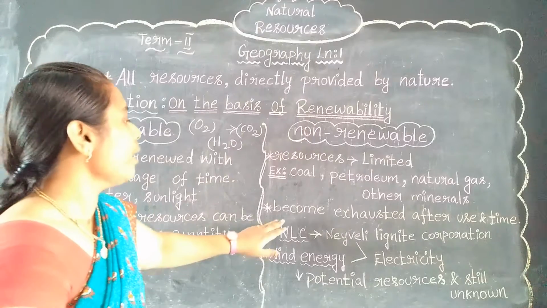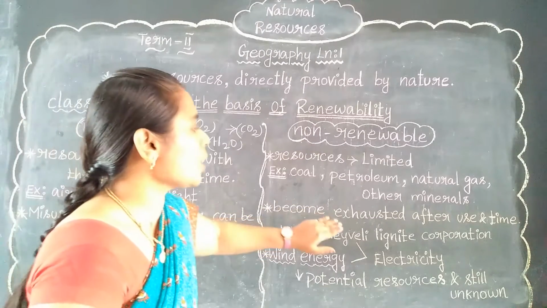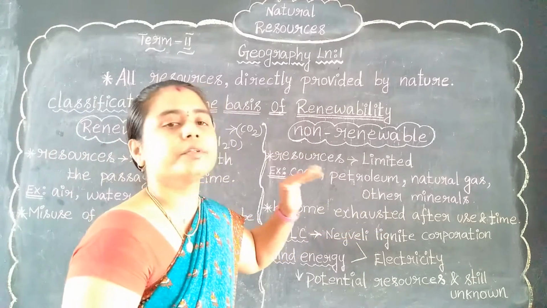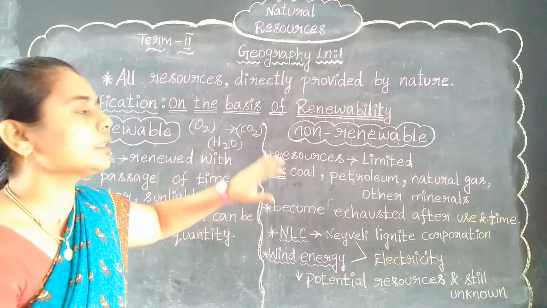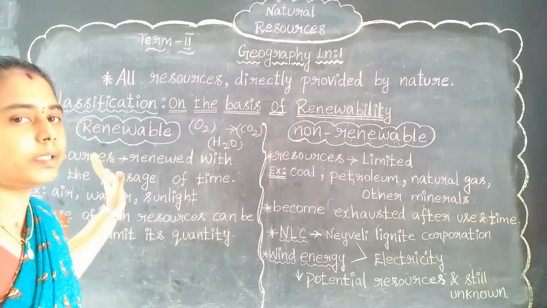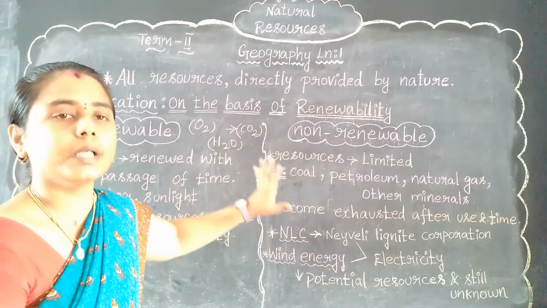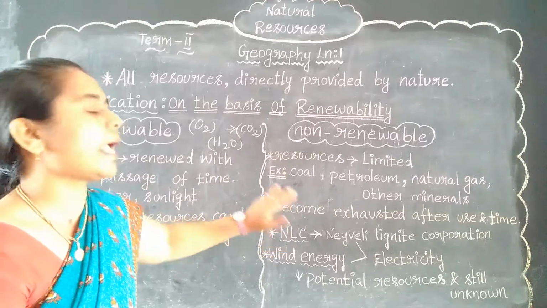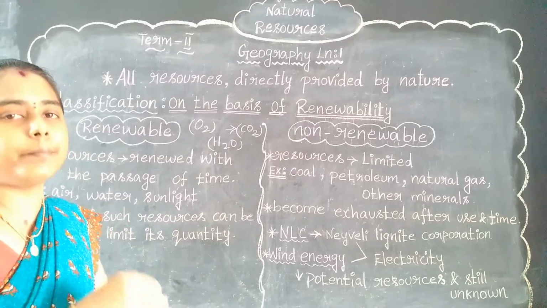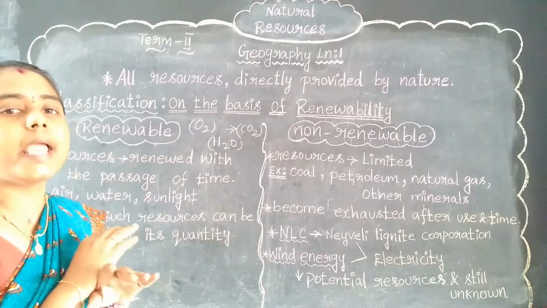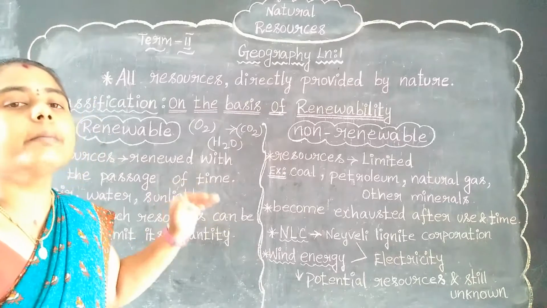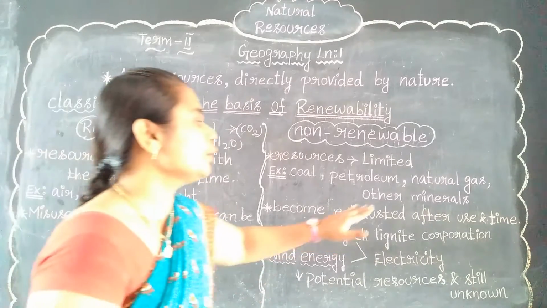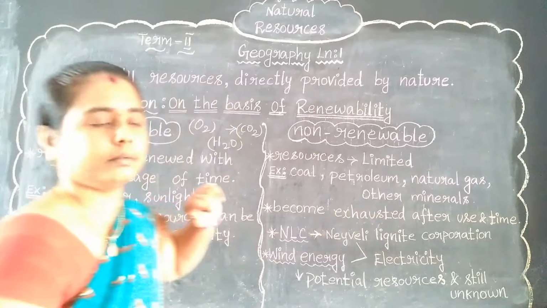See, these become exhausted after use and after time. Because renewable is unlimited and this is the limited one. While comparing with renewable, this is the limited one. So it always gets exhausted. Exhausted means completed. It always gets ended. So after that portion, it automatically becomes exhausted, after the usage and after the time period, right?